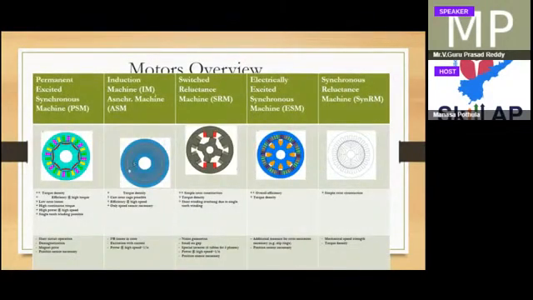So if you see the overview here, all these five motors, we can see the rotor structures here. This electrically excited synchronous motor is nothing but a BLDC motor only. Here we have some advantages, torque density, and this also has torque density. But BLDC has overall high efficiency, simpler rotor construction, and torque density also. It is very robust also.